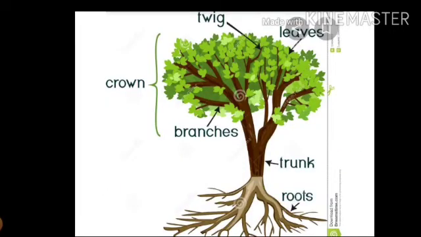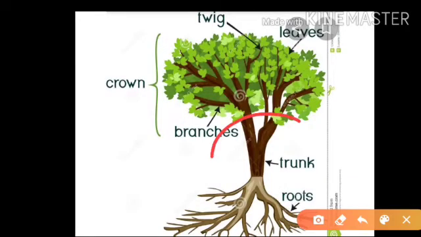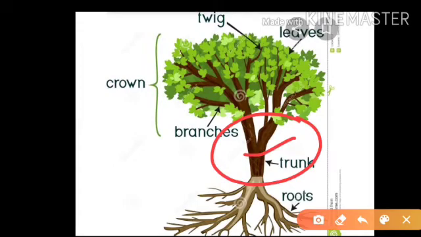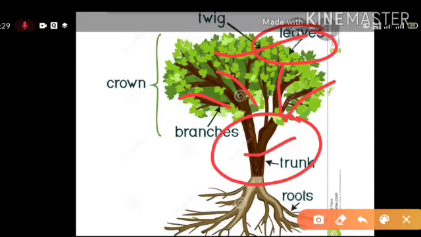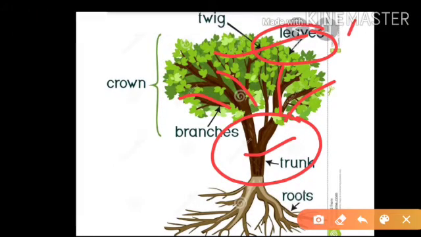Now students, you can see this is the diagram of a tree. This is the trunk. It is hard, woody and brown in color. You can see from the tree many branches are coming out. These are the branches of trees, and on the branches there are leaves. At the bottom of the tree you can see these are roots. Roots of the tree go deep into the ground in the soil.